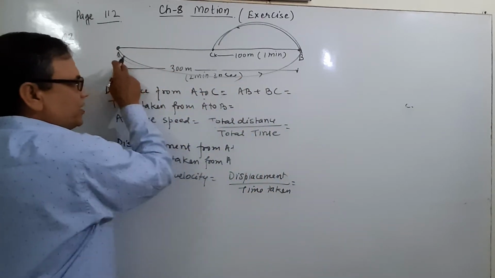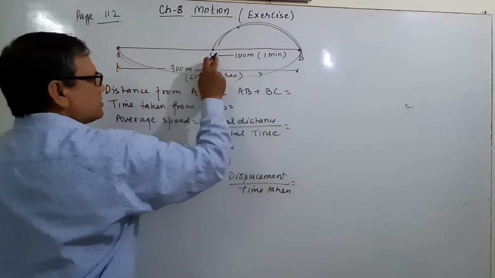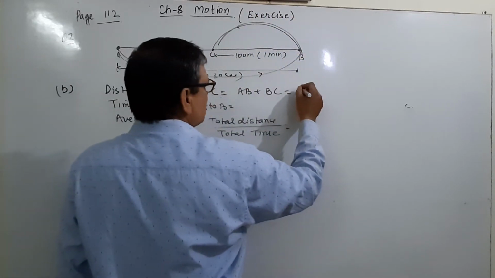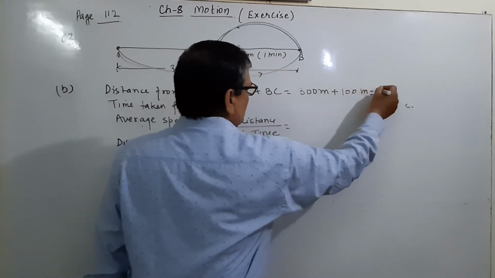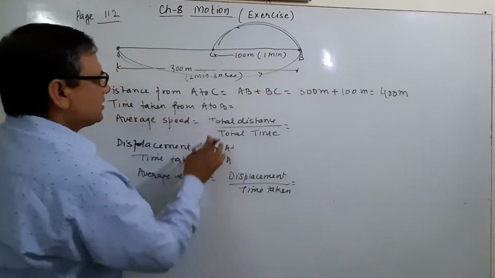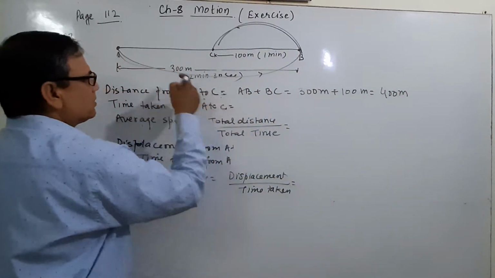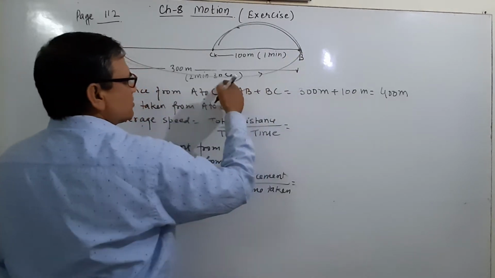Joseph moves from A and reaches B, AB, and then comes back to C. So what is AB? It is 300 meters plus 100 meters, equal to 400 meters. This is the distance.